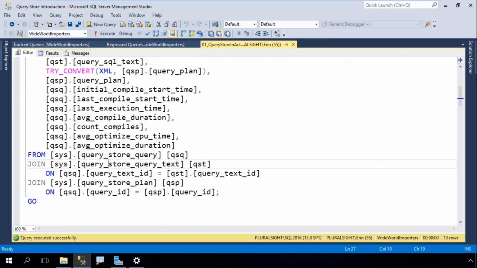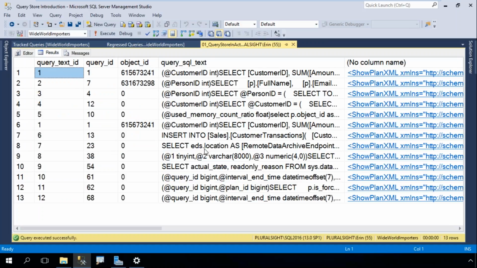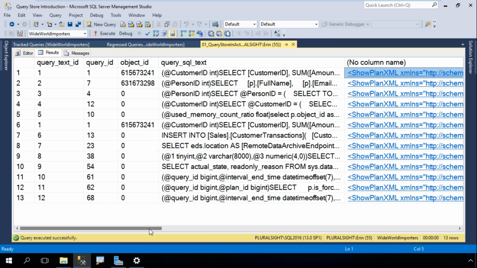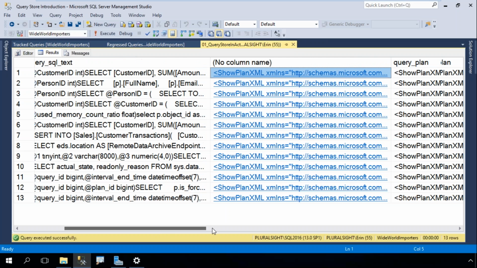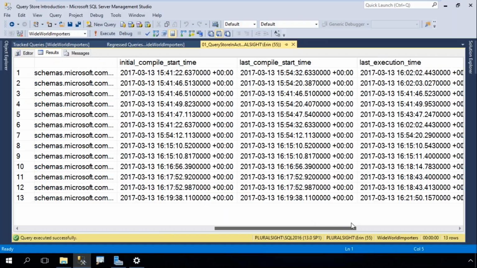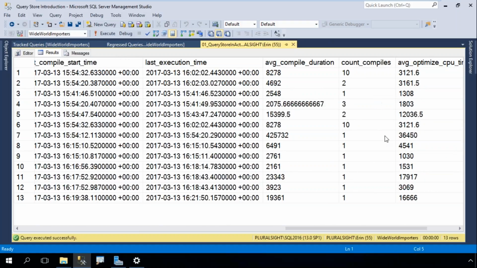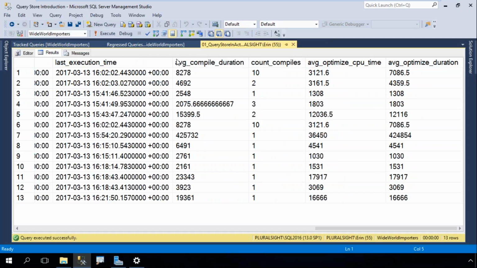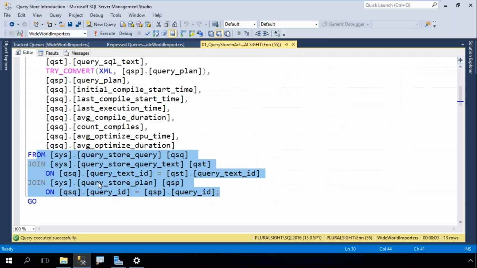So here we're just looking for queries that exist in Query Store. I don't have any predicate on here, but I want to show you that I get the same information I got in the UI. I see the query ID information. I see the text of the query. I've got the plan of the query, which I can click on and open up. And then I have information about compiles and executions and durations. And this is all related to compilations and optimizations.